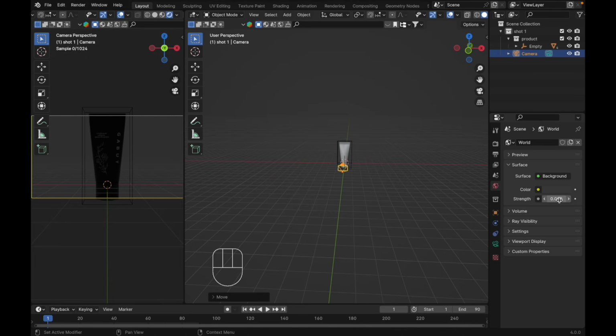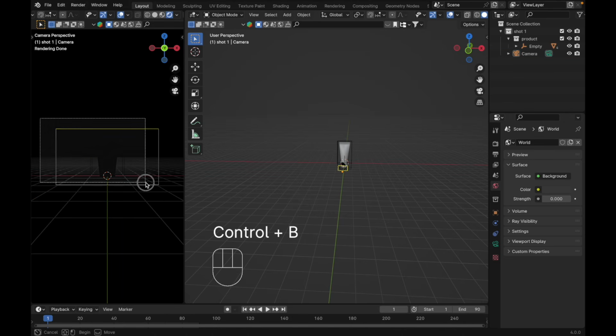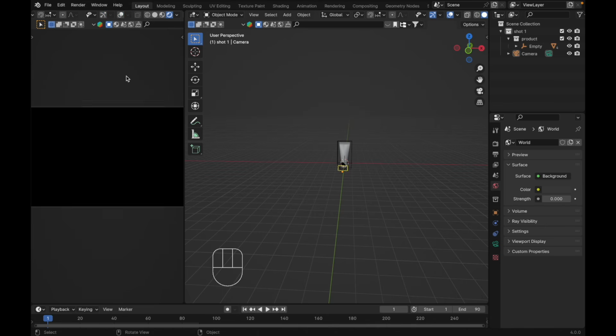Decrease the strength to 0. Just press T here and press Ctrl B. Just drag like this and turn off this one and this one, just like this. We have a black because we don't have any light.